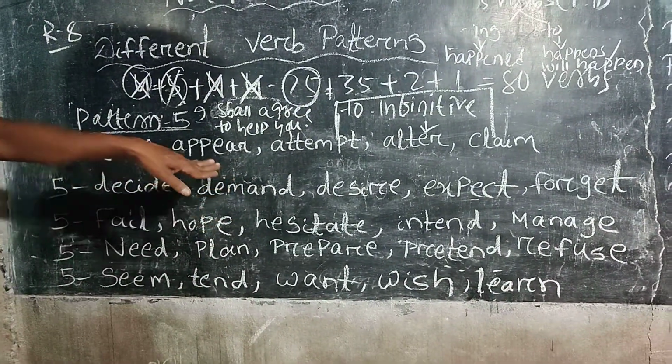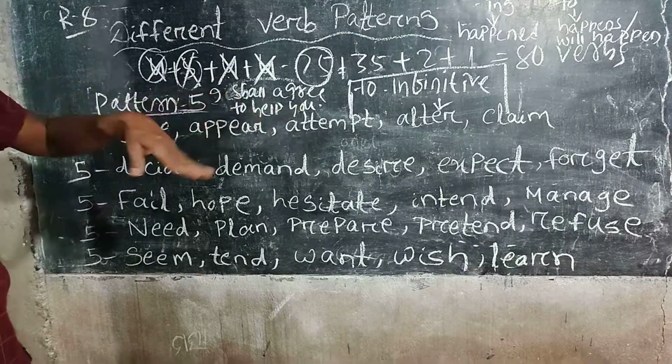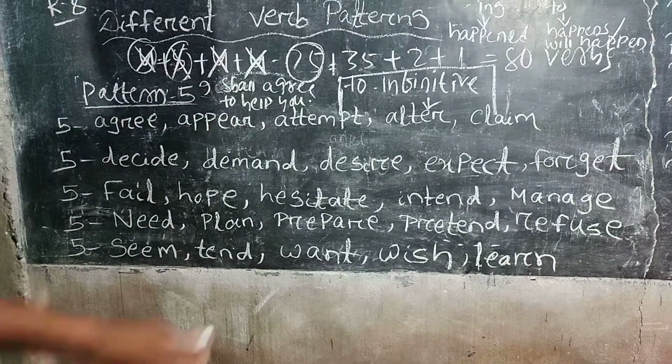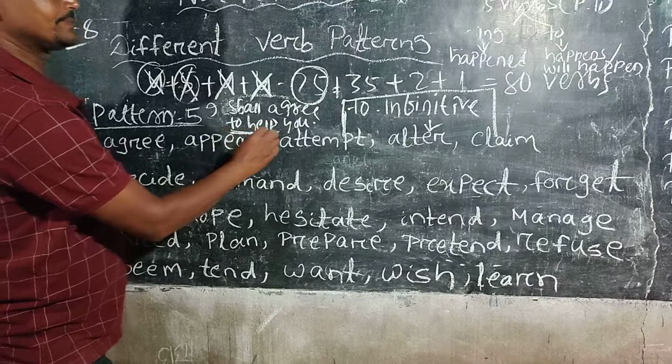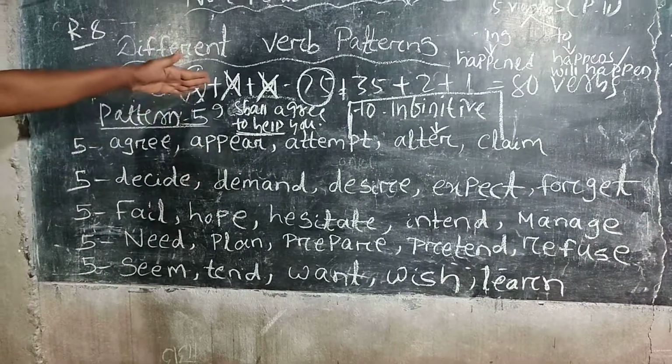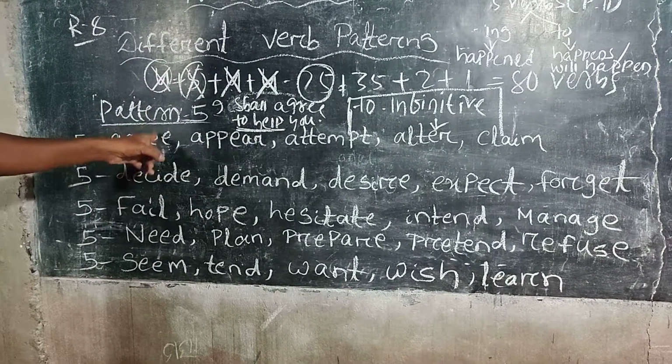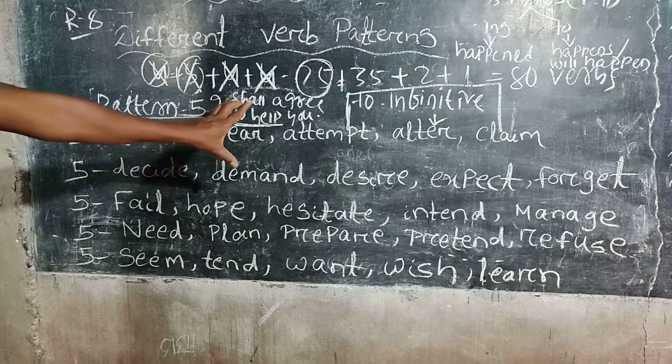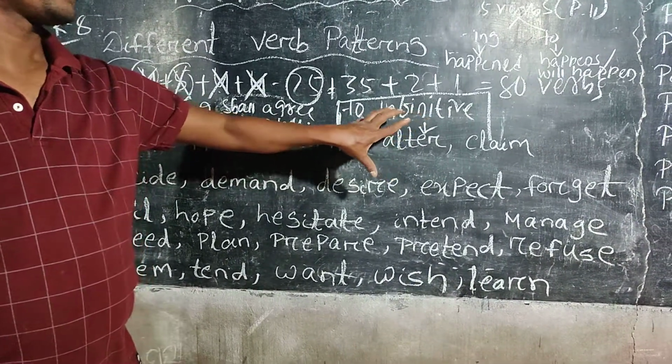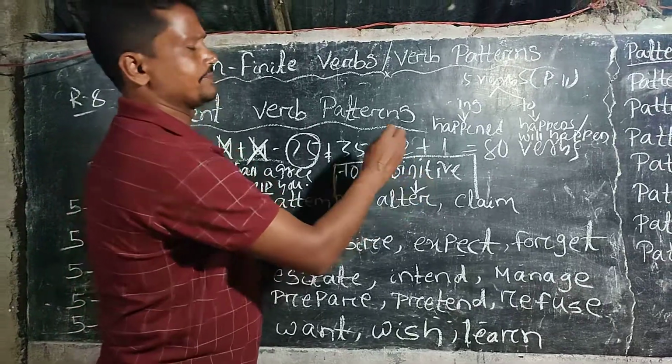Here, agree is the verb, and the verb pattern is to help. Only for these 25 verbs in pattern number 5, we have to supply the verb pattern, and that is the to infinitive.